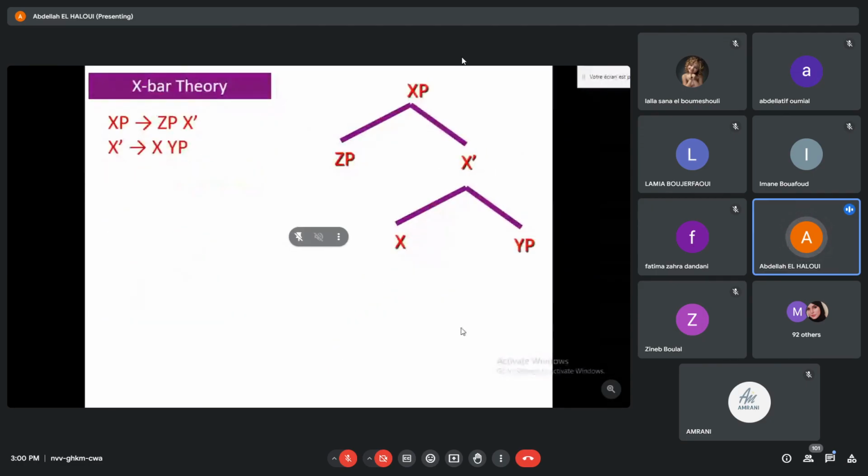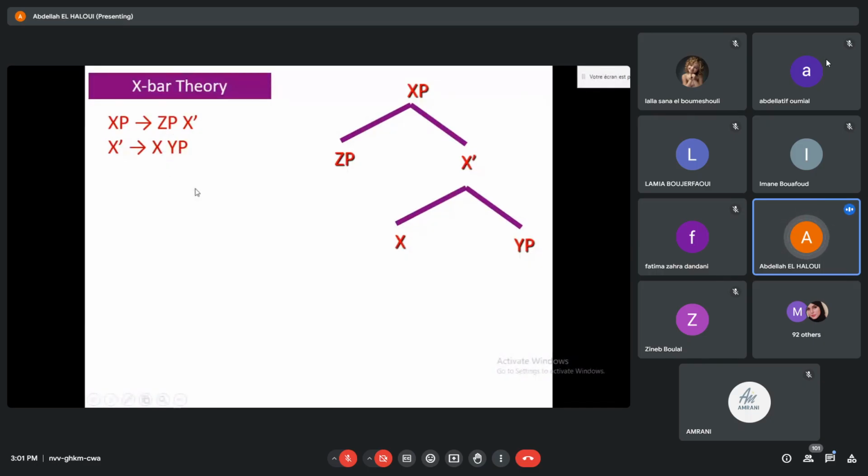And let me just remind you of the summary. Basically, the X-bar theory says that every phrase can be analyzed in terms of two rules. The first one: rewriting the maximal projection as the specifier and one bar level. The second: analyzing the one bar level as a head followed by a complement. Remember that the complement and the specifier are optional, while the head is always there.